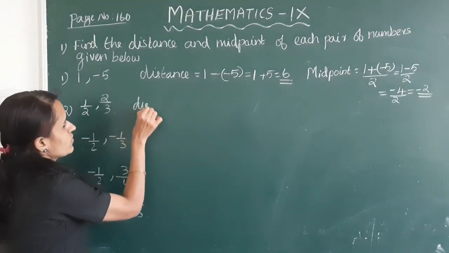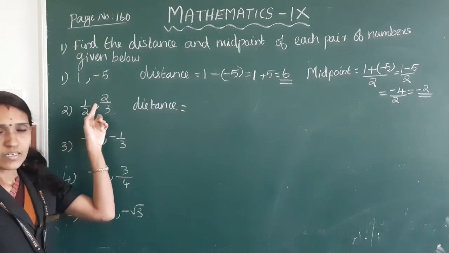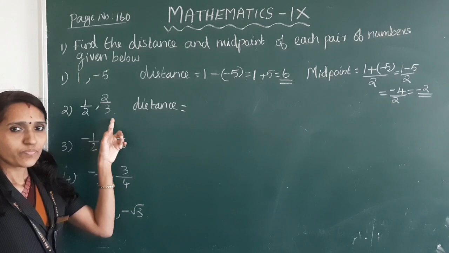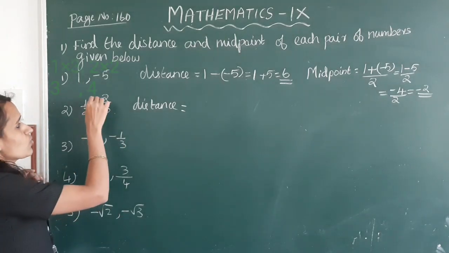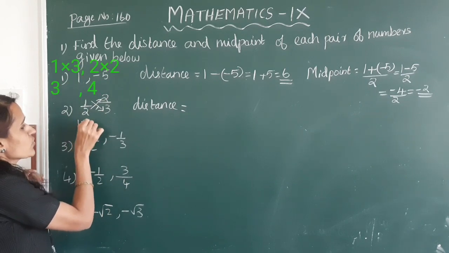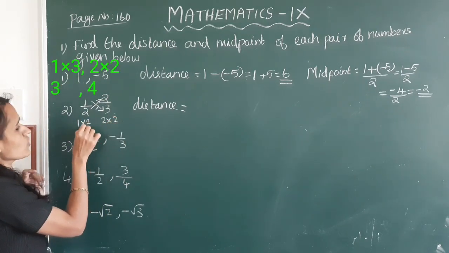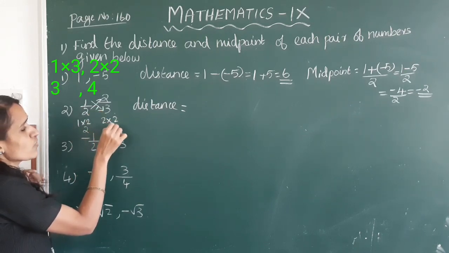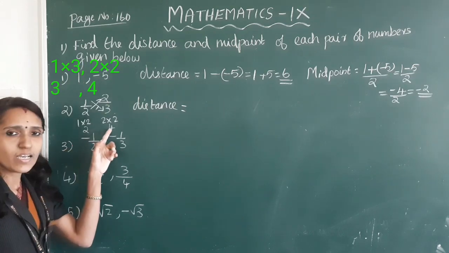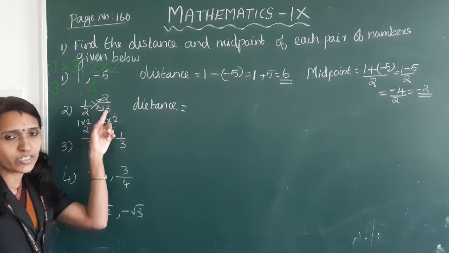Next, 1 by 2 and 2 by 3. Distance is equal to, here, which one is the larger number? For that, we have to cross multiply. 1 into 2 is 2, and 2 into 2 is 4. So here 4 is the larger number, so 2 by 3 is the larger fraction.